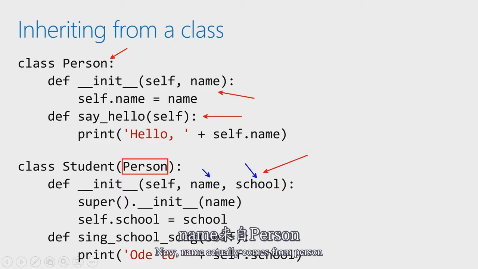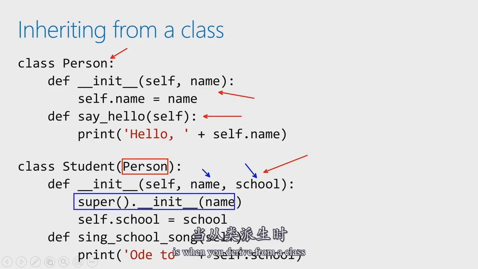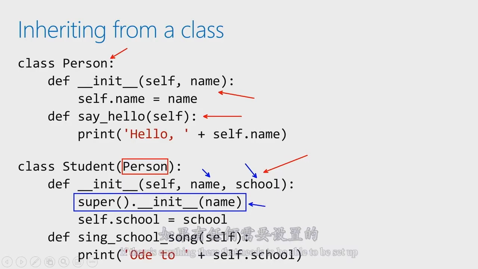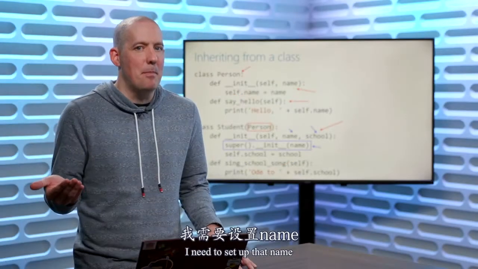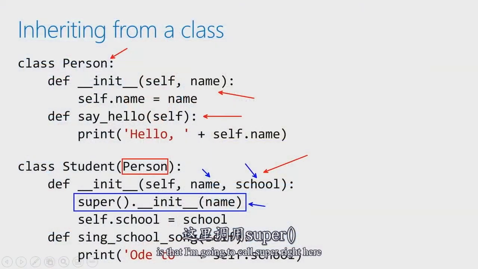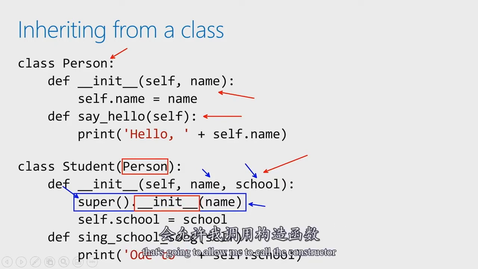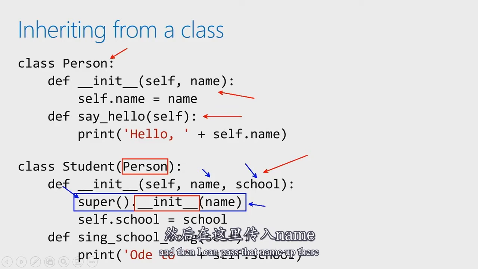Now, name actually comes from person. And one of the things that Python insists on is that when you derive from a class, you are going to need to call the parent constructor if there's anything there that needs to be set up. So in my case, I need to set up that name. So what you're going to notice is that I'm going to call super right here, and then I'm going to call that constructor by saying underscore underscore init underscore underscore. That's going to allow me to call the constructor, and then I can pass that name up there.